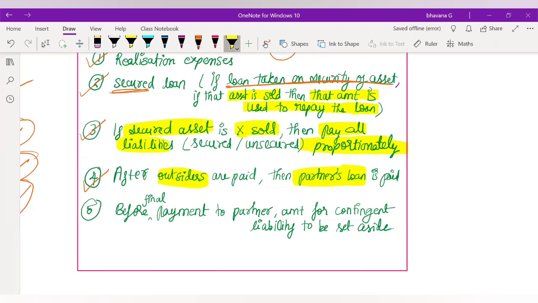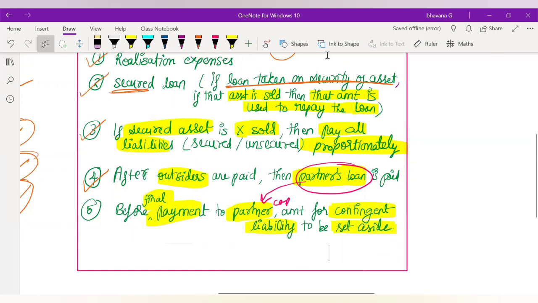What your fifth point says is that before the final payment to the partner, that means after partner's loan, you will pay your partner's capital only. But before paying your partner's capital, if you have any other contingent liability, you will have to first set aside an amount for that, and finally you will pay the amount to the partners' capital.